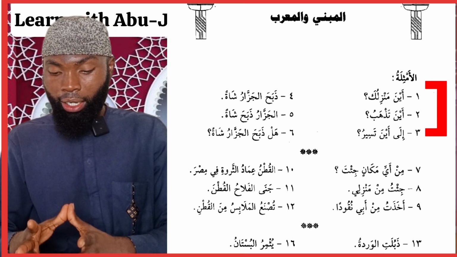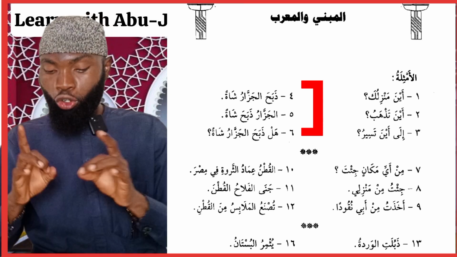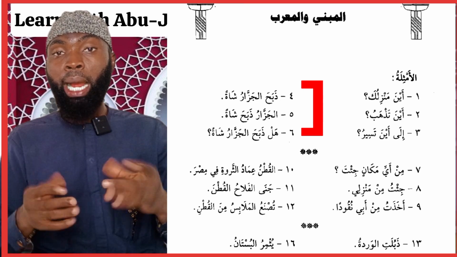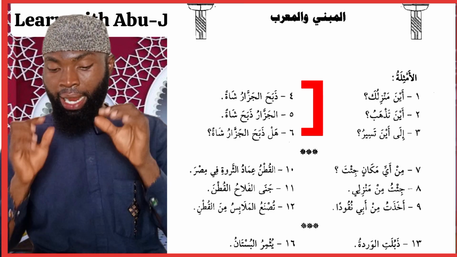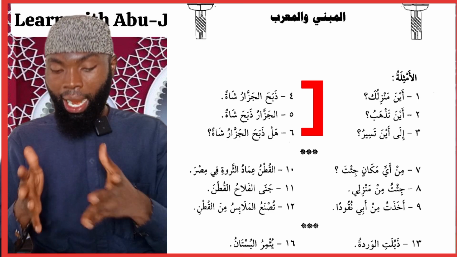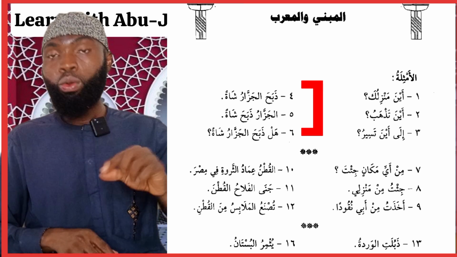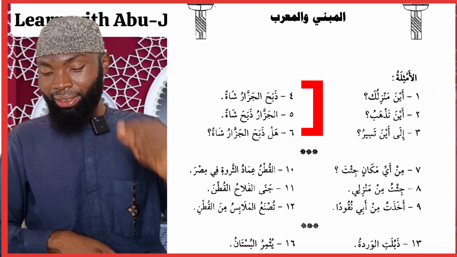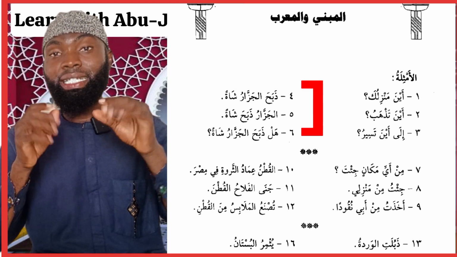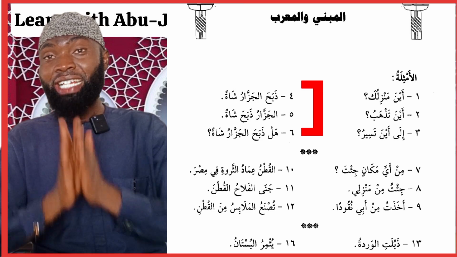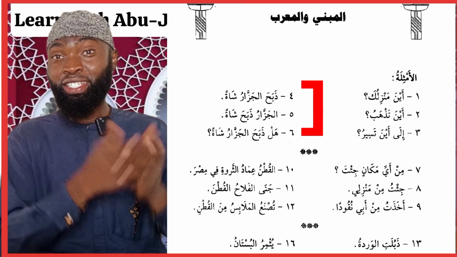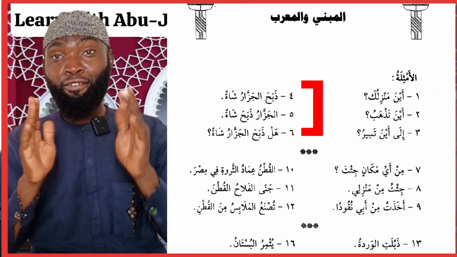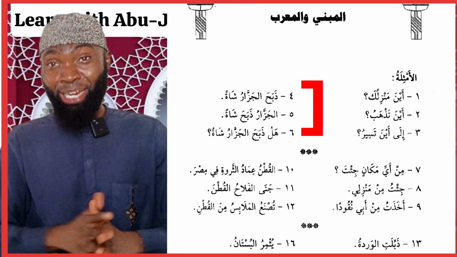This fourth example, we have these examples in our columns. The second column says dhabaha al-jazzaru shatan, the butcher slaughtered a sheep. So dhabaha is the word coming here. Then number 5 we have al-jazzaru dhabaha, the butcher slaughtered. And number 6 we have hal dhabaha al-jazzaru shatan, did the butcher slaughter a sheep? So you can see dhabaha is also consistent here. From what we have said previously, you already understand that dhabaha is a fi'l madi, a past tense verb, and therefore all past tense verbs are non-declinable verbs.